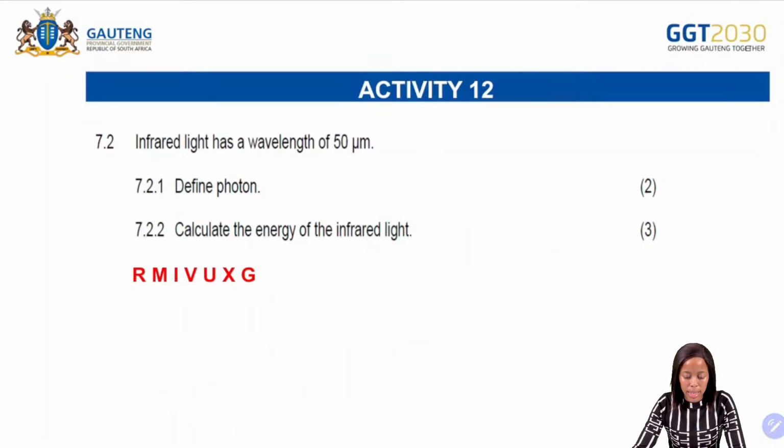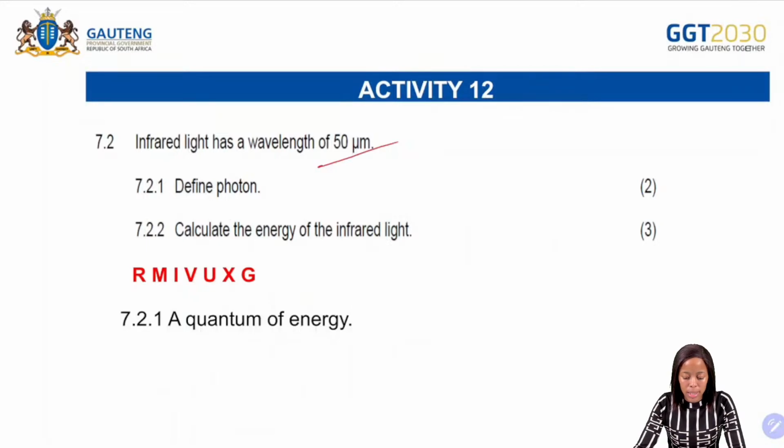Then infrared light has a wavelength of 50 micrometer. So remember with this one, we also need to know how to convert there. 7.2.1, it says define a photon. It says a quantum of energy. Remember, you are going to define according to the examination guideline.